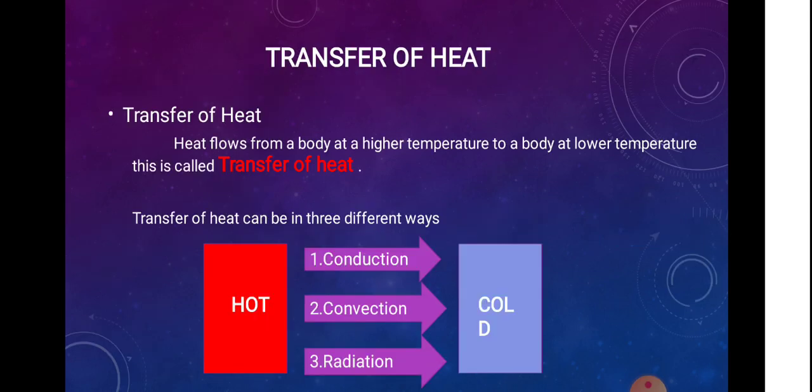Heat flows from a body at a high temperature to a body at lower temperature. This is called transfer of heat. And the heat can be transferred in three different ways. First one is conduction, second one convection, and the third one radiation. As already said, it is transferred from the hot object to the cold object.